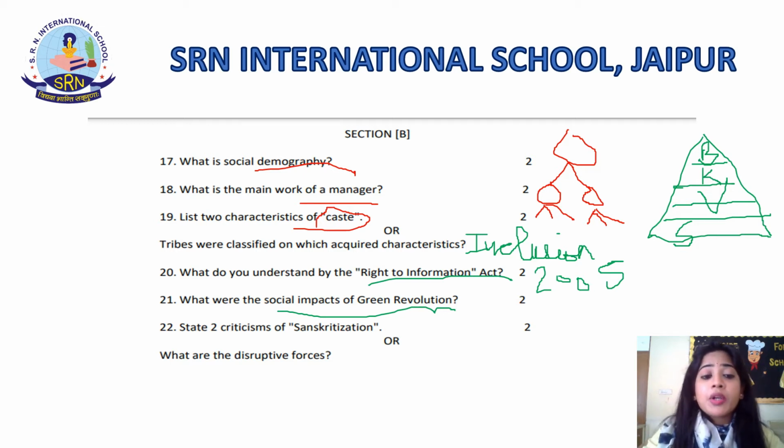Now, talking about question number 2, that is state two criticisms of Sanskritization. Now, two criticisms of Sanskritization were exaggerated relocation in caste system. Caste system was relocated extravagantly, students. Now, talking about the second criticism, that was discrimination against women. There was a lot of discrimination present against women in times of Sanskritization.